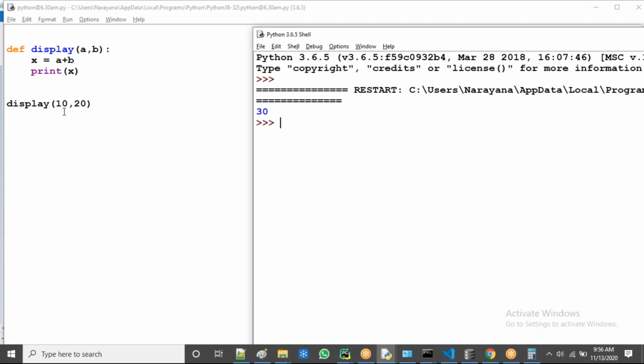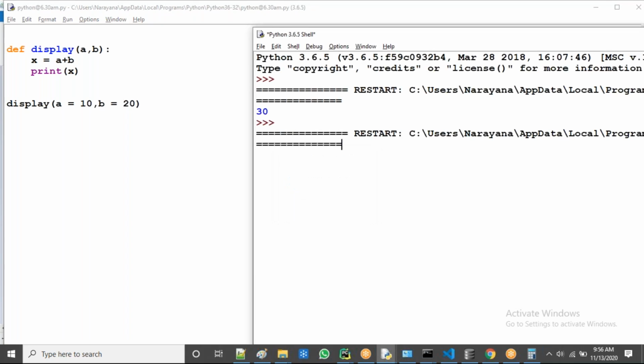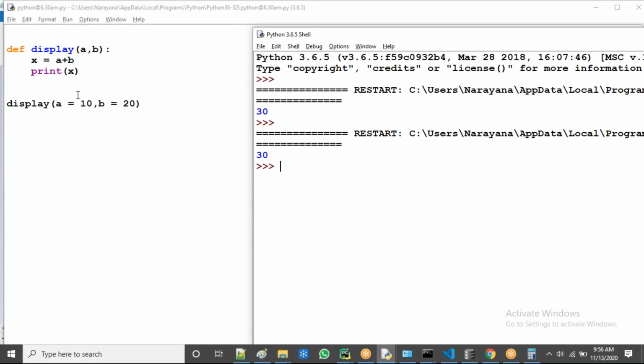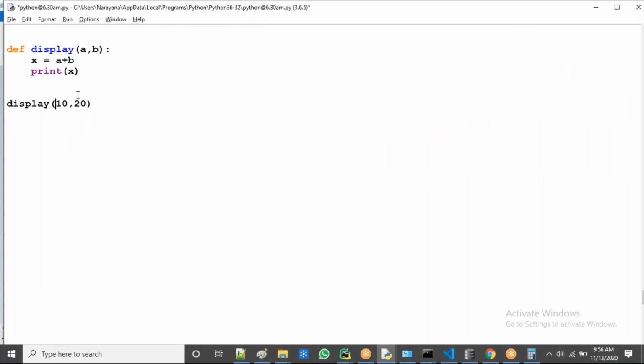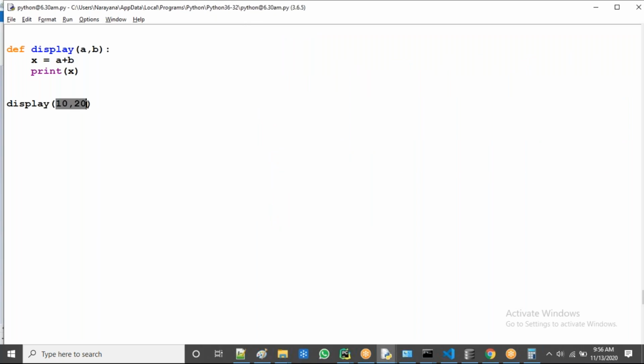Suppose I'm using a equal to 10 comma b equal to 20, guys. Now observe, the output is coming. So, guys, now the same formal arguments I'm using in the function call to assign the actual values. In that case, these are called keyword arguments. In the previous case, I simply took 10 comma 20, and the output also came. Now it's called non-keyword, guys, right?